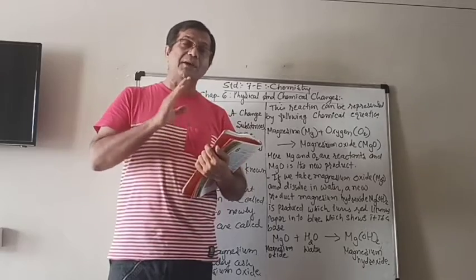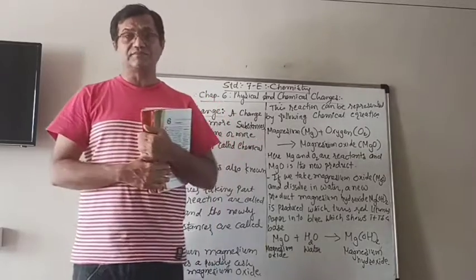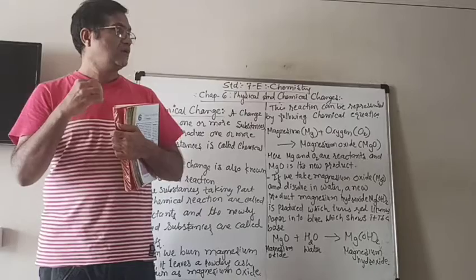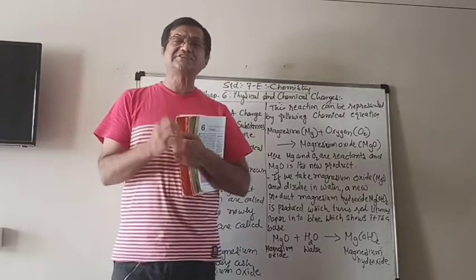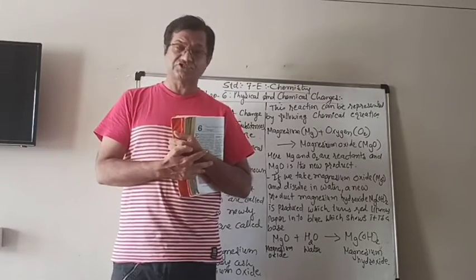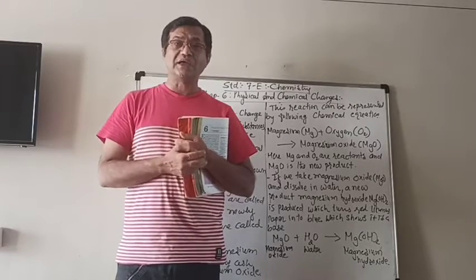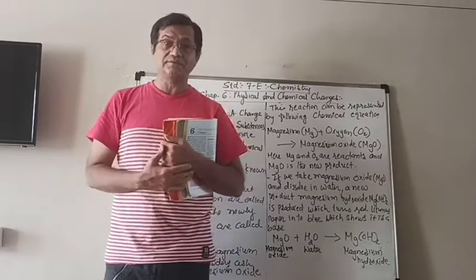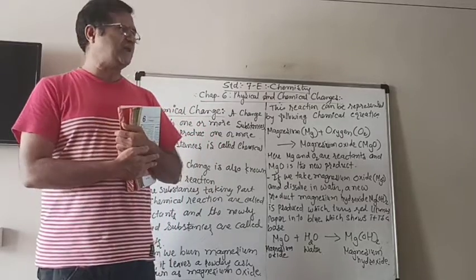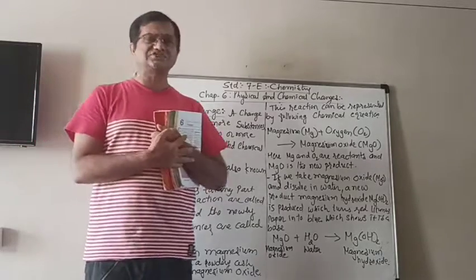We will learn about this rusting in detail later also. But just now, that iron oxide is known as rust, and this process is known as rusting of iron. Most of the iron articles are getting rusted.